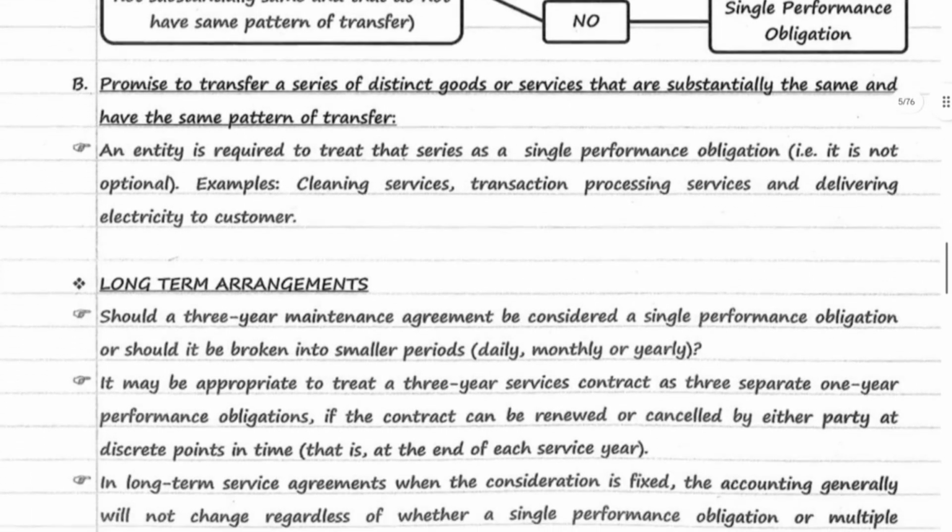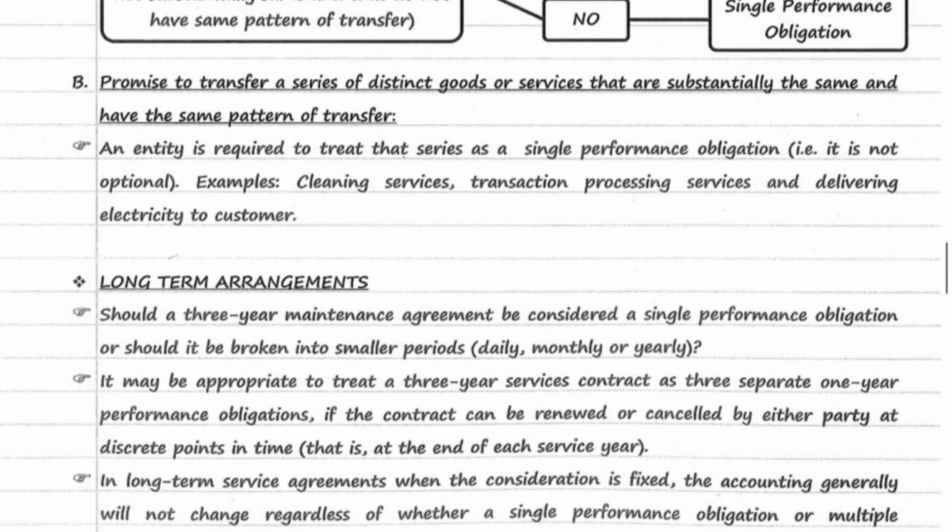Next, promise to transfer a series of distinct goods or services that are substantially the same and have the same pattern of transfer. An entity is required to treat that series as a single performance obligation. That is, it is not optional. Example, cleaning services, transaction processing services, and delivering electricity to the customers. So, in case of series of distinct goods and services that are substantially the same and which have the same pattern of transfer, it will be considered a single performance obligation.